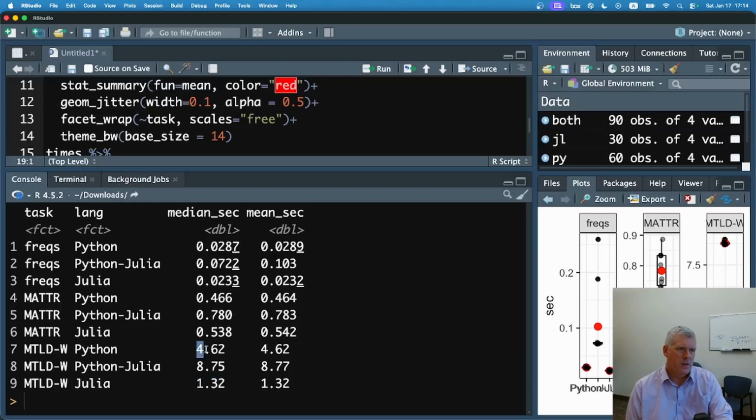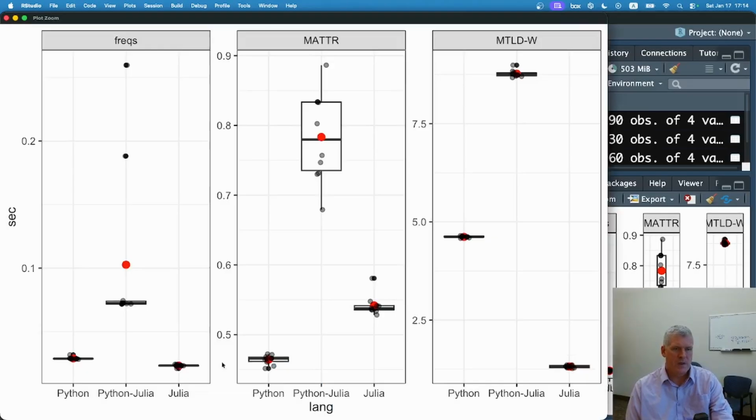Whereas Python by itself was taking 4.6 seconds. And then when Python was asking Julia for help, it took over 8, almost 9 seconds. That's what we're seeing visually here on the far right plot. So Julia was actually like 3.5 times quicker than Python. But in all three cases, we see that when Python asks Julia for help, it's slower. It's slower than just Python doing the work by himself or Julia doing the work by herself. In no case, in these three at least, is it quicker to have Python ask Julia for help.